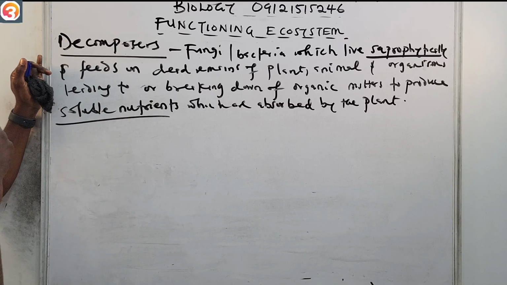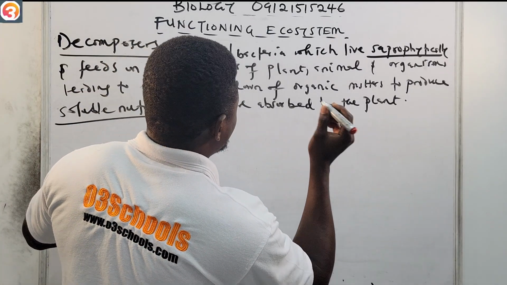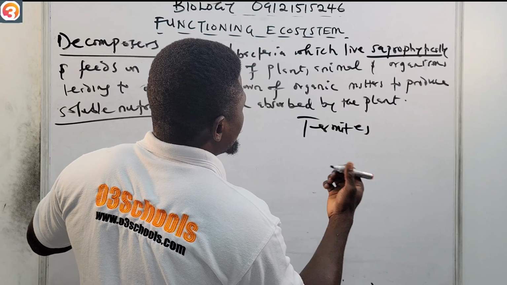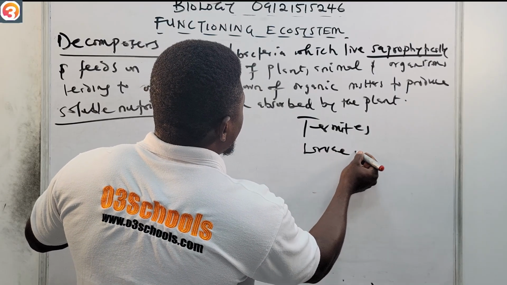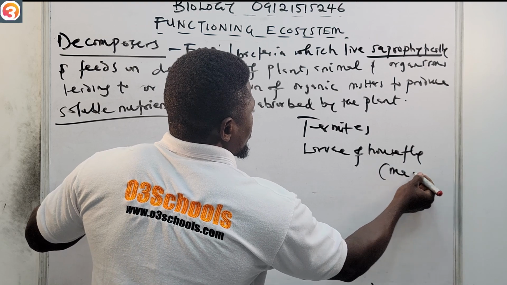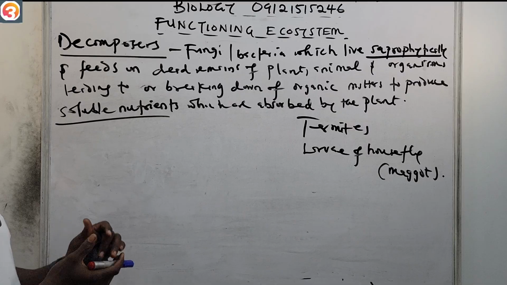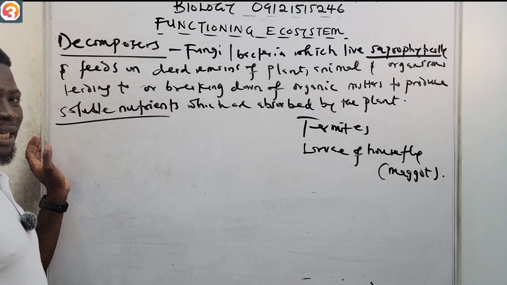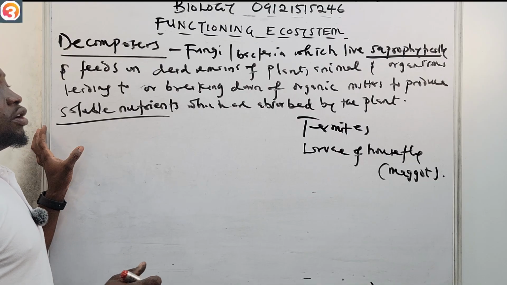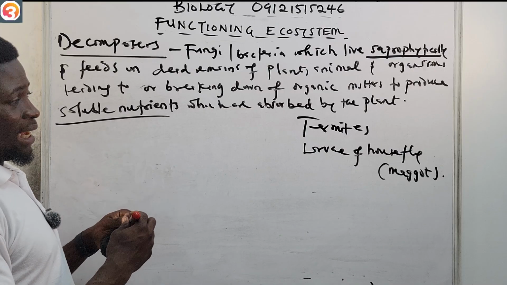So that is decomposers. Examples of decomposers are termites, insects like termites. We also have larvae of housefly, called maggot. It's an example of decomposers. Just take note of termites and larvae of housefly. So these are called decomposers.